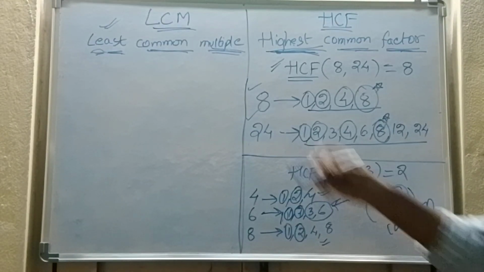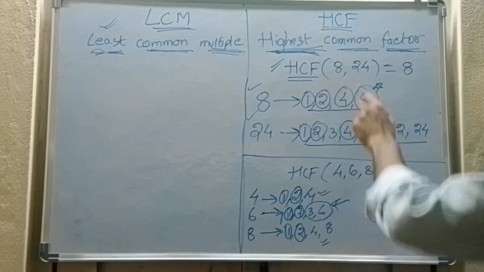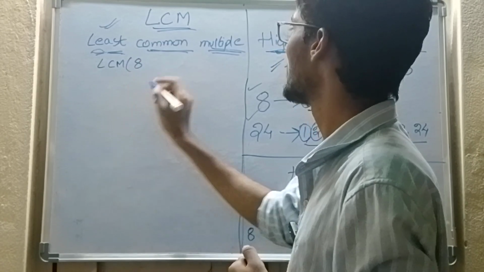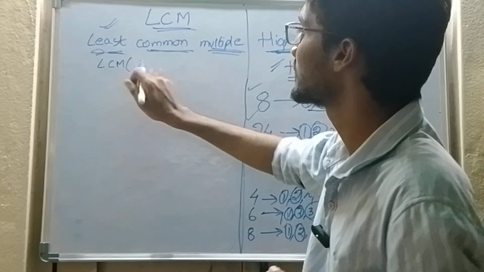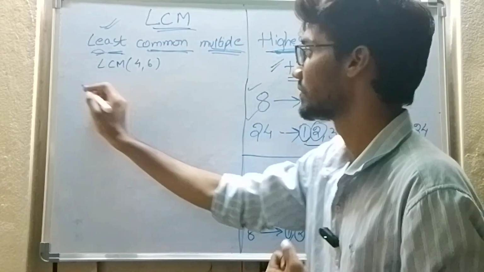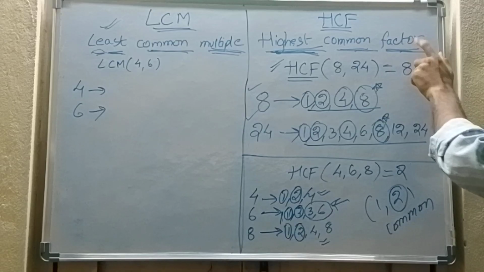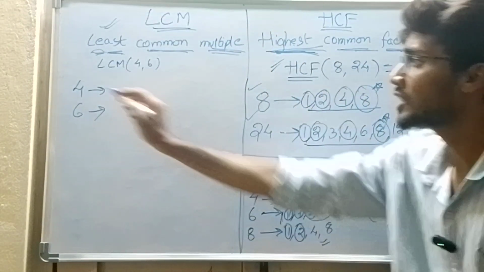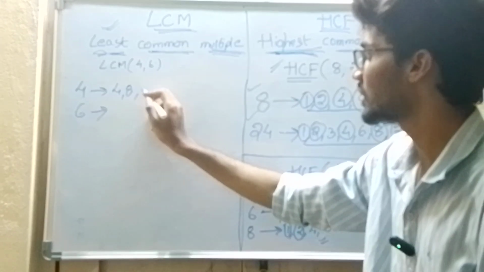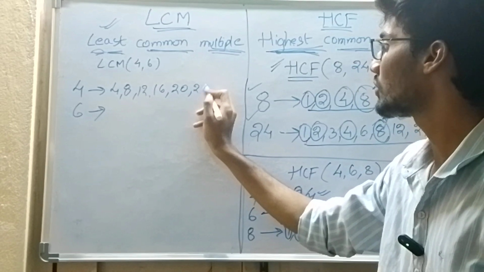Now let us see what LCM is. I am going to take the same numbers. I want to find the LCM of 4 and 6. Here we had factors, here we have multiples. What are the multiples of 4? 4 1s are 4, 4 2s are 8, 4 3s are 12, 4 4s are 16, 4 5s are 20, 4 6s are 24 and so on.